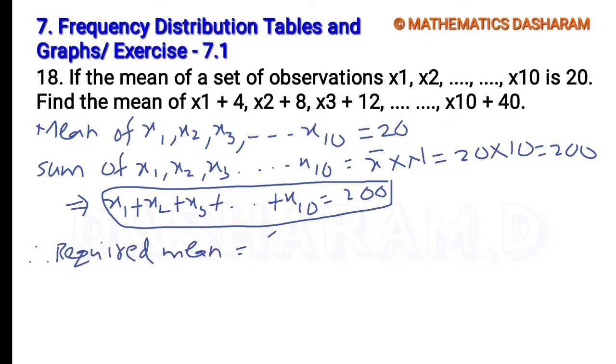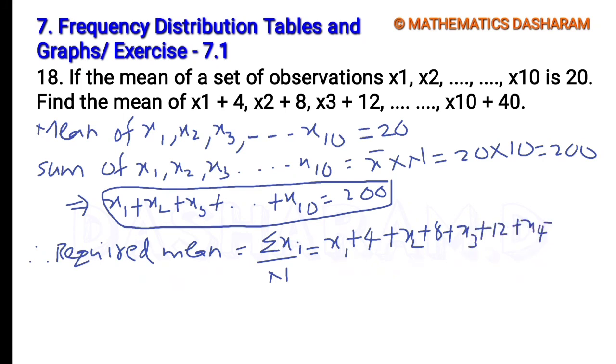The required mean is sigma xi divided by capital N. Sigma xi is first observation x1 plus 4, plus second observation x2 plus 8, plus third observation x3 plus 12, plus x4 plus 16, since 4, 8, 12 increase by 4, so after 12 comes 16.